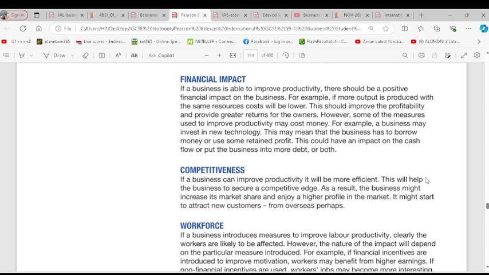So, financial impact. When the business improves its productivity, it can impact the financial aspect of the business. How? Obviously, when productivity is improved, it means you will be witnessing a reduced cost of production. When you witness a reduced cost of production, it means your profit is likely to increase, and you might even be able to expand more. But the problem about